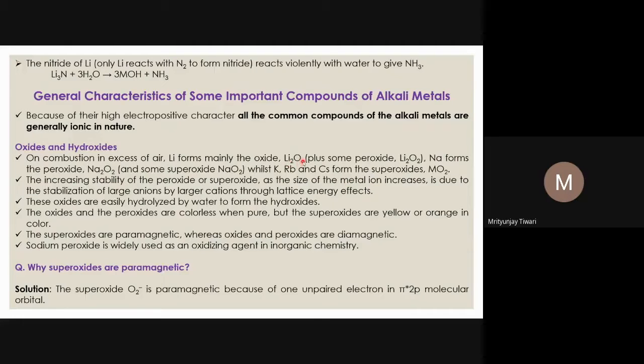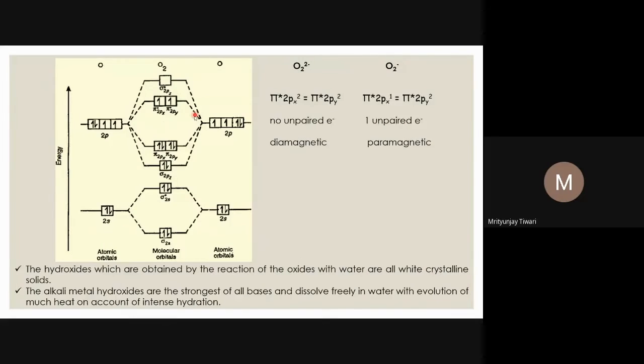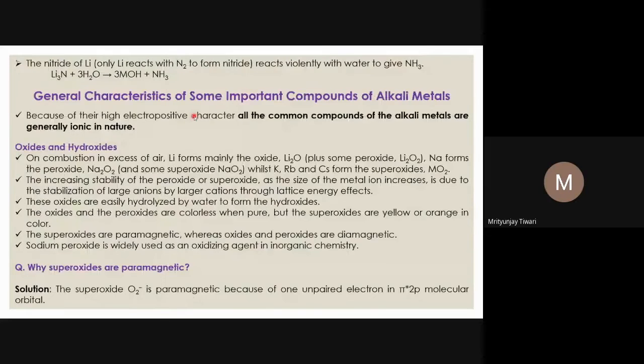So normal oxides, we can understand very easily that they are diamagnetic. For peroxide and superoxide, I will be explaining in the next slide with the molecular orbital picture, so we will see that a bit later. Let us look into the other points.